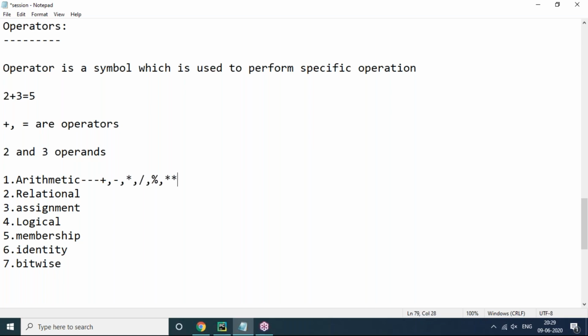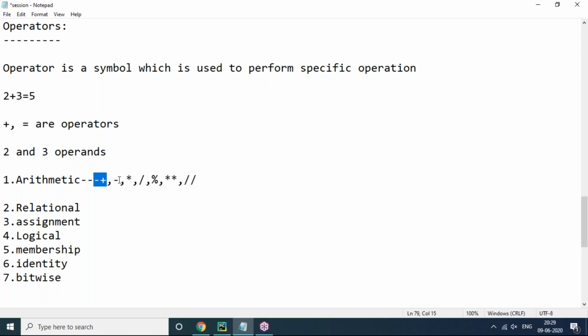And double slash means floor division. So addition, subtraction, multiplication, simple division, and modulus. Division will return quotient, modulus will return remainder, and double star is nothing but the power operator. And this is called floor division. Division and floor division are completely different.